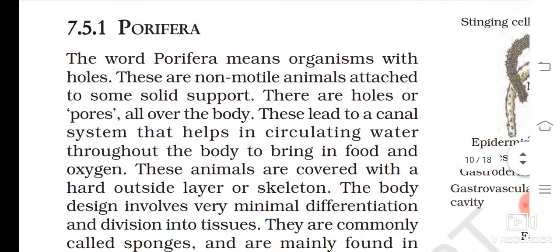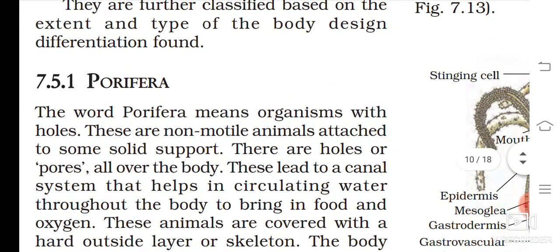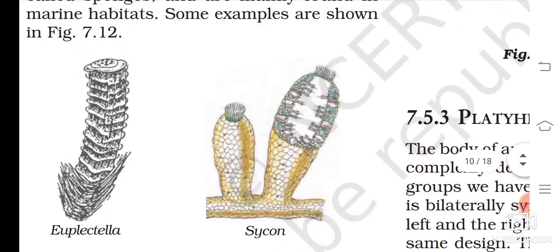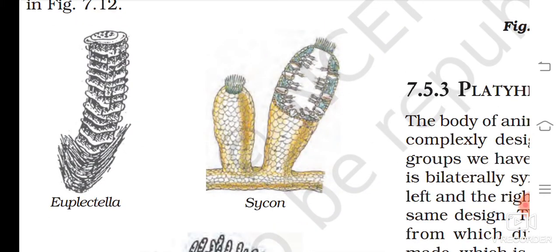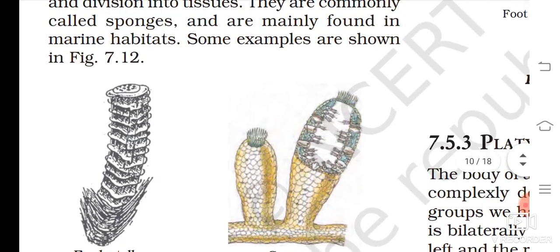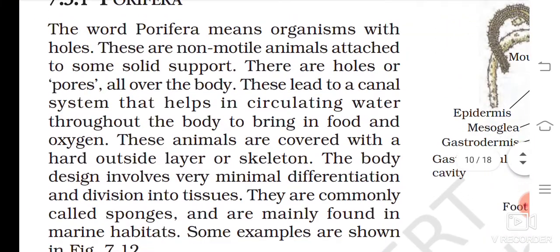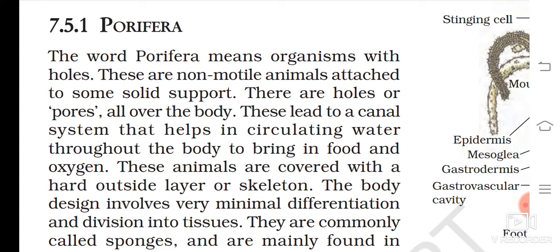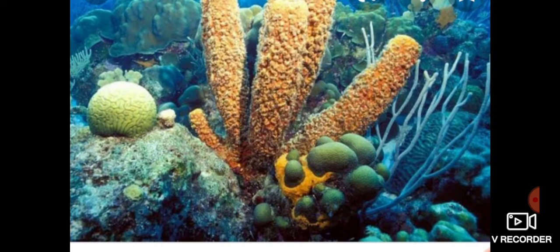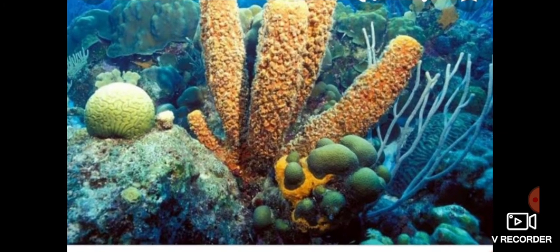Okay, Porifera. Before that I show you picture. Porifera: Sycon and Spongilla. Sponges, these all found in the water, aquatic. So let me show you Porifera first, then we shall read. Okay, see, this is a beautiful picture of Porifera kingdom. It looks like plants. So if you might have seen in Discovery and Nat Geo, these are seen down the sea, down the water. Is it? It moves. It is not plant. These are Spongilla, sponges. We say sponges, and they are animals.